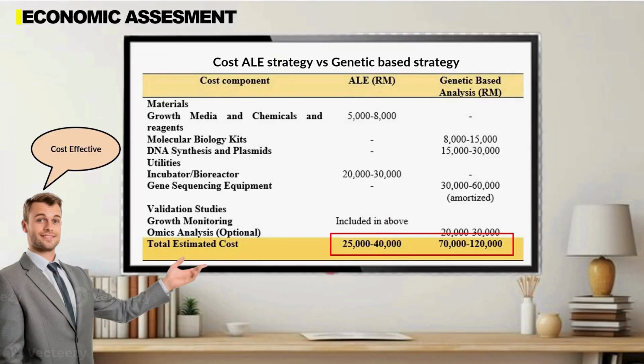As for the economic assessment and invention advantages, our study has managed to enhance biobutanol production with significant improvement from lab scale to scaling up, and also butanol tolerance, in which there is a 7-fold increment, which is by far the highest compared to previous studies that only had a 1 to 2-fold improvement. In terms of cost estimation, it is also proven how cost-effective employing the ALE strategy is in contrast to genetic-based strategies.